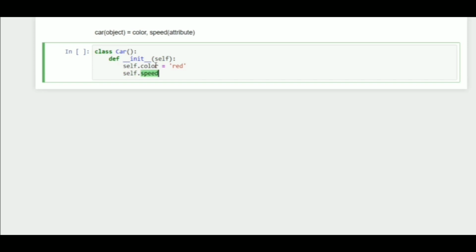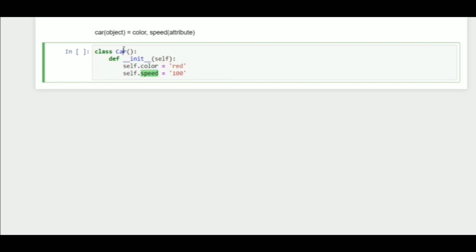This self parameter is the reference to the current instance of the class. In layman's terms, we are telling Python that this color is associated with this object called car, and this speed is associated with this object called car.